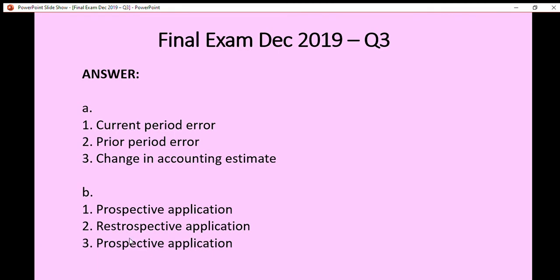Prospective means we have to make adjustments during the current period as well as the future periods. Retrospective adjustment means we have to make adjustments for the prior period.